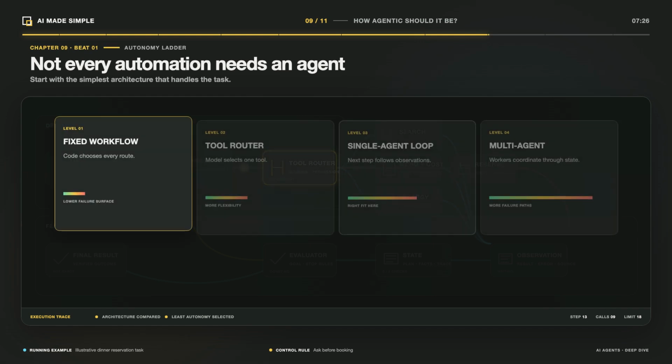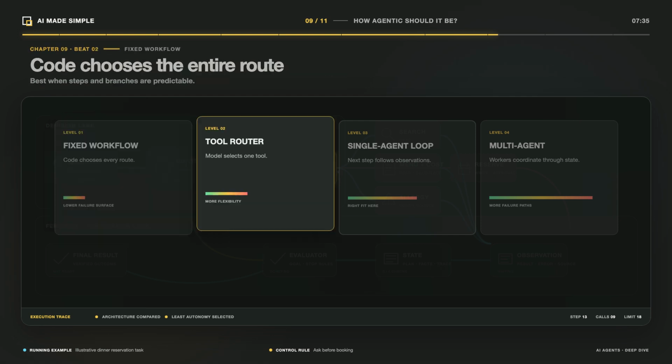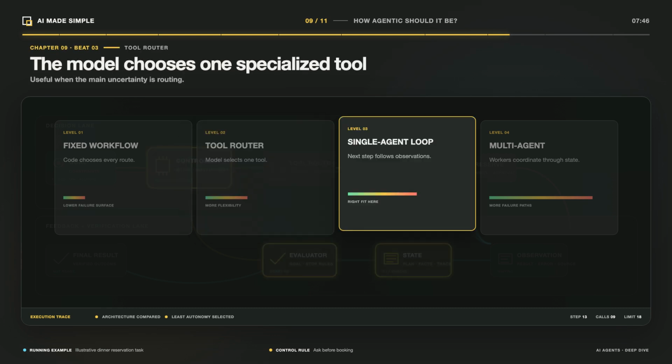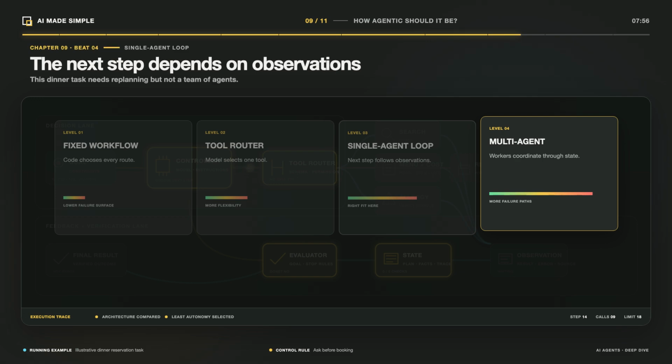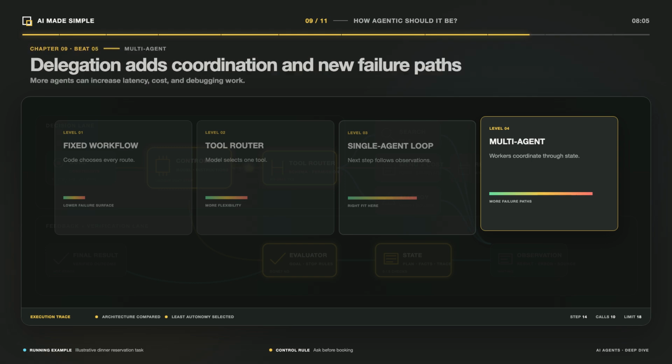An agent does not need permission to do everything. Autonomy is adjustable. Our dinner agent may freely search public listings, compare menus, and calculate estimates. It should pause when information is missing, when constraints conflict, or before the booking tool changes the outside world. For a predictable task with a fixed path, deterministic code may be cheaper, faster, and easier to test. Agents are useful when steps cannot be predicted and the environment provides feedback. More agents are not automatically better either. A single agent with clear tools is often easier to understand than several agents coordinating imperfectly.